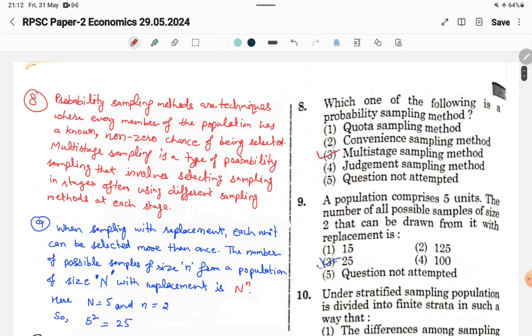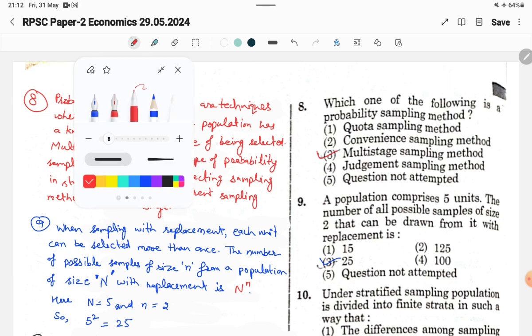And now the eighth question: which one of the following is a probability sampling method? All three, quota sampling, convenience sampling, and judgment sampling, are non-probability sampling methods, and multi-stage sampling is a probability sampling method. Here is a little explanation.